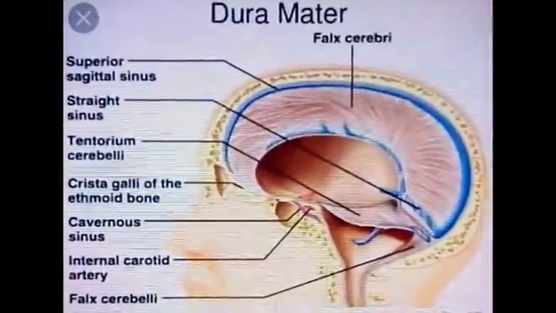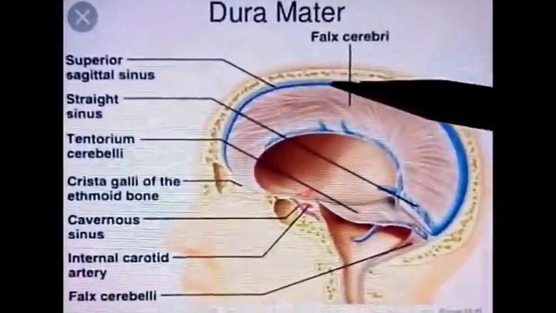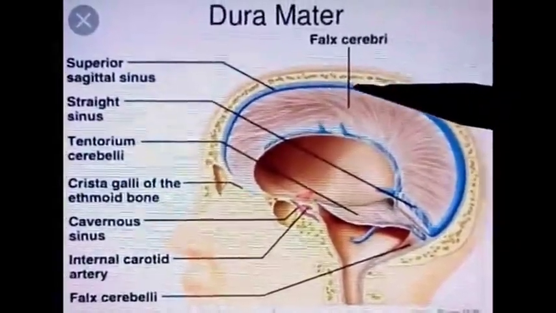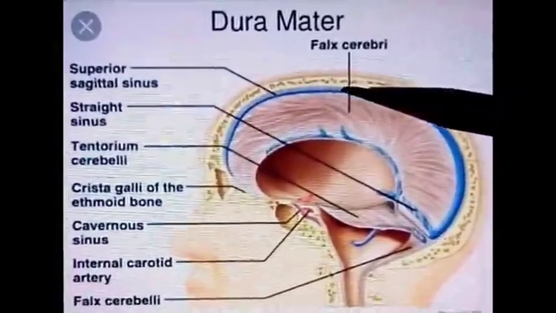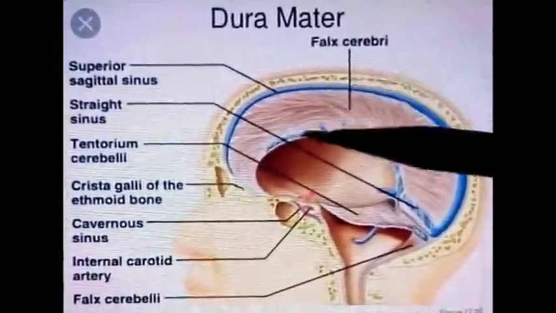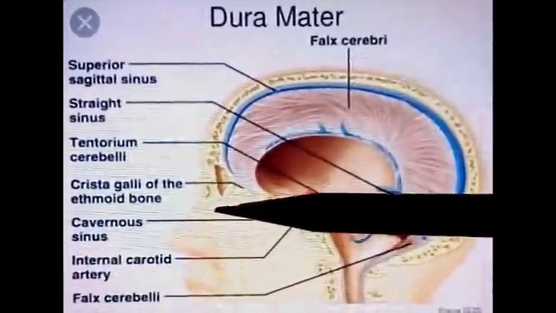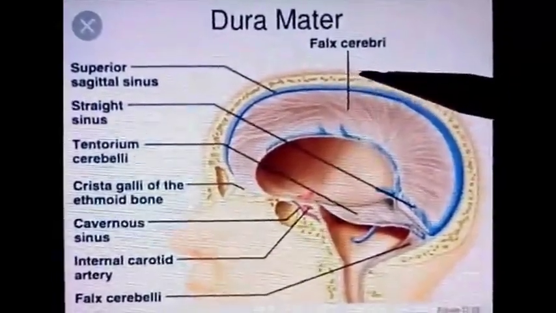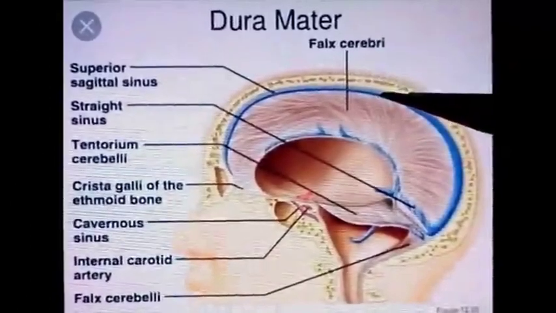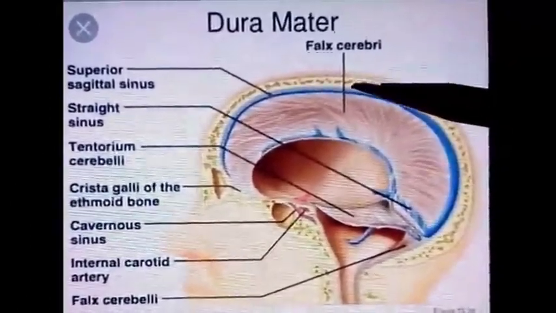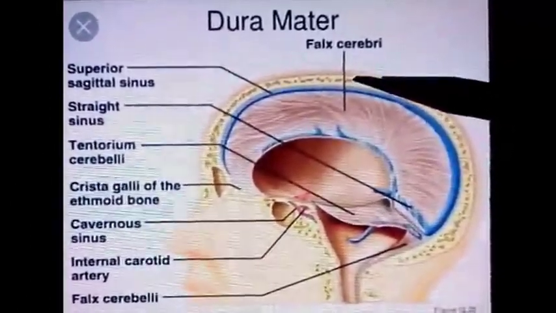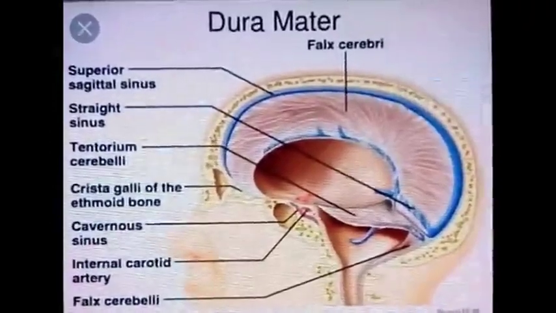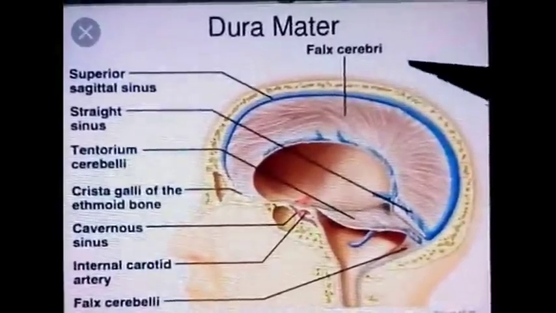The first condition is thrombus formation within the sinus, that is, clotting of blood within the sinus. This clot may be formed due to spread of infection from the nose through a vein passing through the foramen caecum. Also the infection may spread from the scalp through emissary veins, and from infection of the diplo, thrombus formation may occur through diploic veins.